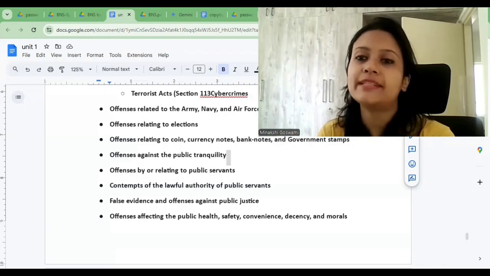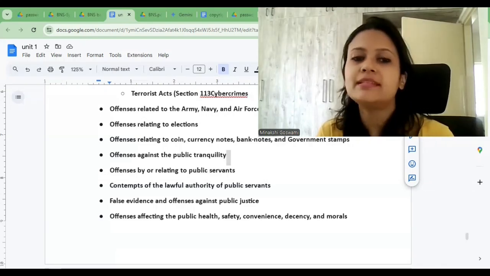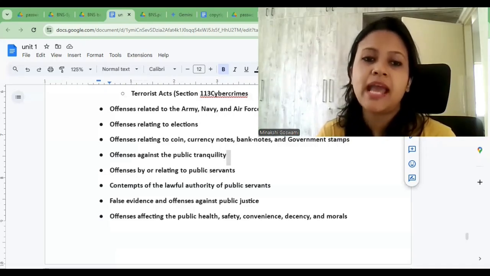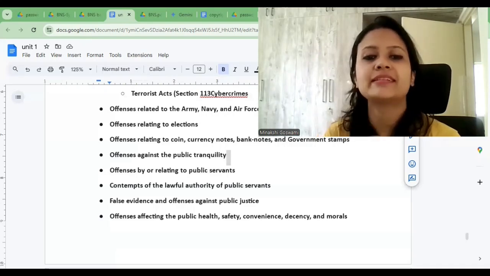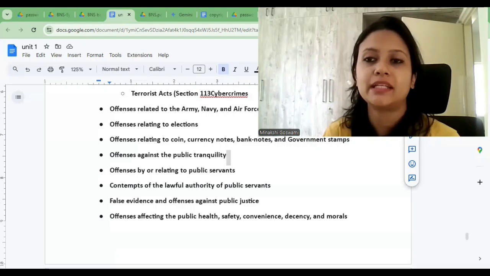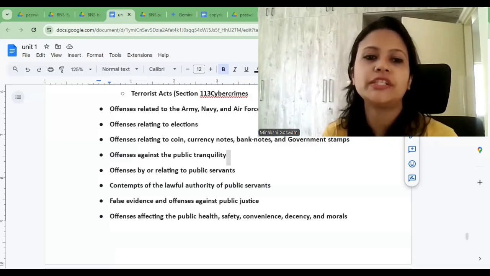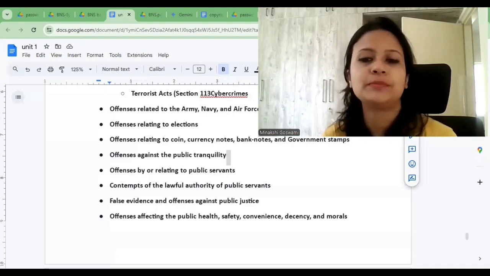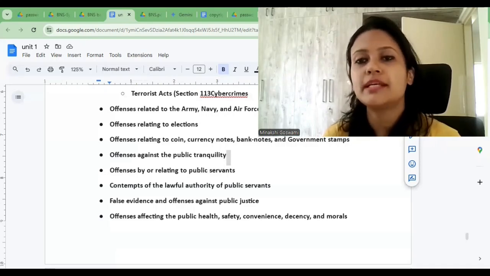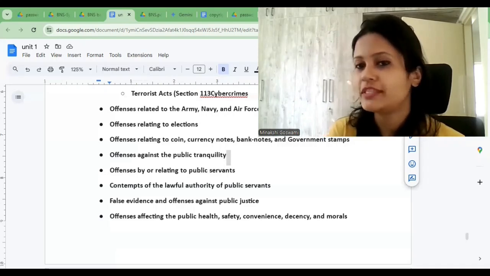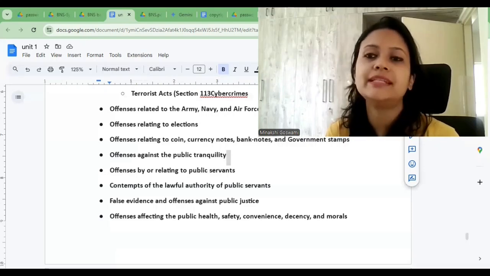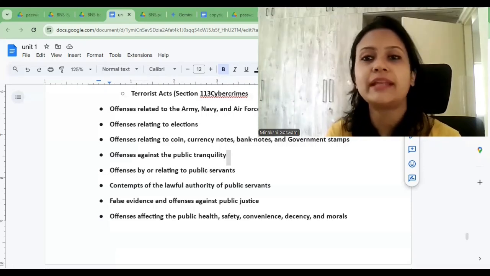So all of these were some of the important features of BNS, which makes it a landmark legislation in India's criminal legal system. And this legislation reflects a comprehensive effort to modernize and reform the law of the country, addressing a wide range of offenses and incorporating new forms of punishment to ensure justice and to protect the rights of all the citizens. So this is what we had for the features of this legislation, and the notes that you are seeing on the screen. This is just a brief so that you can refer to it.